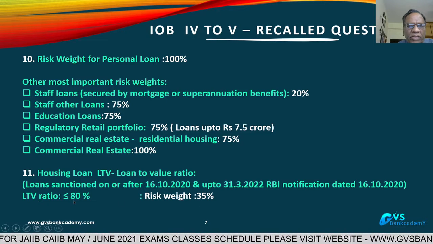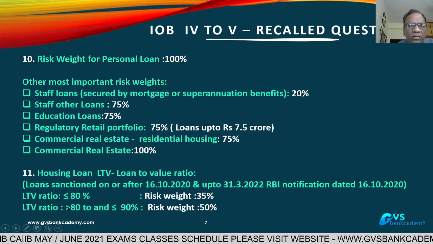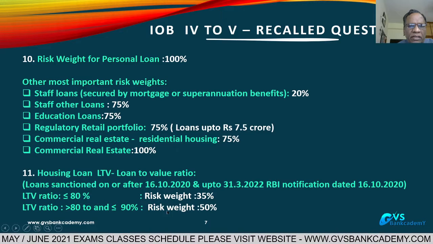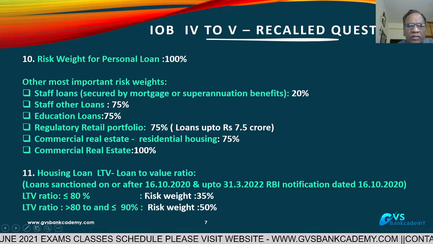LTV ratio less than 80%, risk weight is 35. LTV ratio above 80 and up to or less than 90, risk weight is 50%.